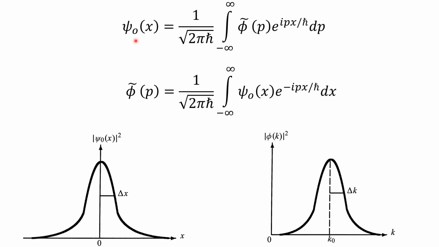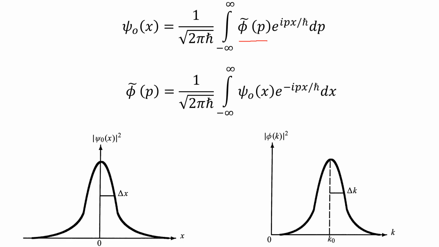Now we have seen psi naught of x is equal to 1 over square root of 2 pi h cross integral minus infinity to plus infinity phi tilde, which is a function of p, e power i px over h cross dp. So this way you can find out the wave function when time t equal to 0. Here, this expansion coefficient or probability amplitude is phi tilde of p.